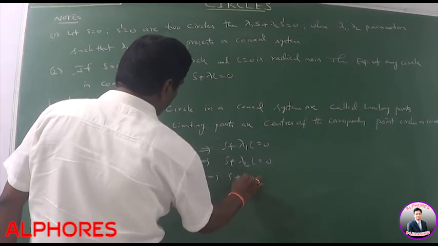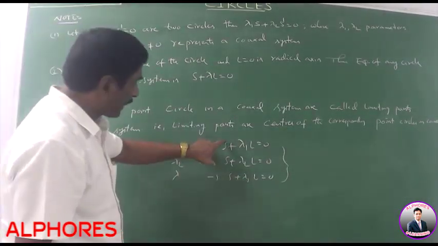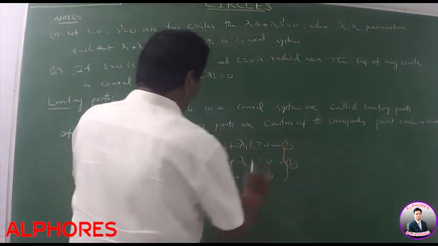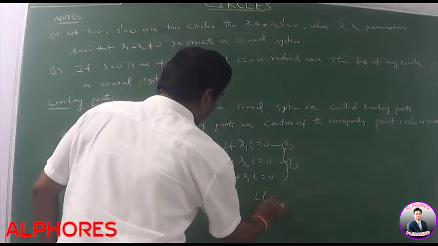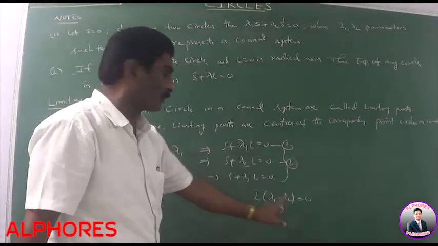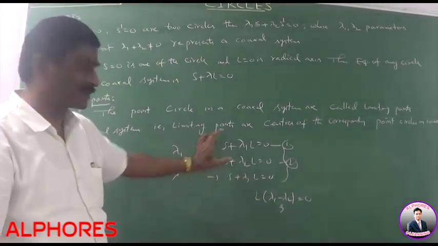So S plus lambda 3 L is equal to 0. All of these circles belong to the coaxial system. Suppose we subtract these two values. What is the radical axis? By subtracting 1 and 2, S cancels. L is the common term. Lambda 1 minus lambda 2 is equal to 0. Here lambda 1 is not equal to lambda 2, parameters are different. That means L is equal to 0. The radical axis of these two circles is L is equal to 0.